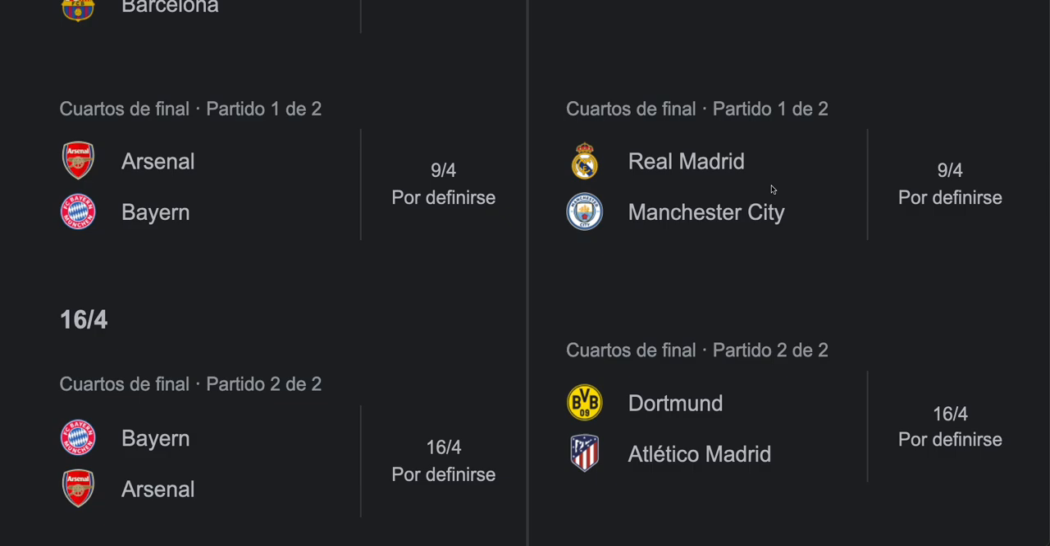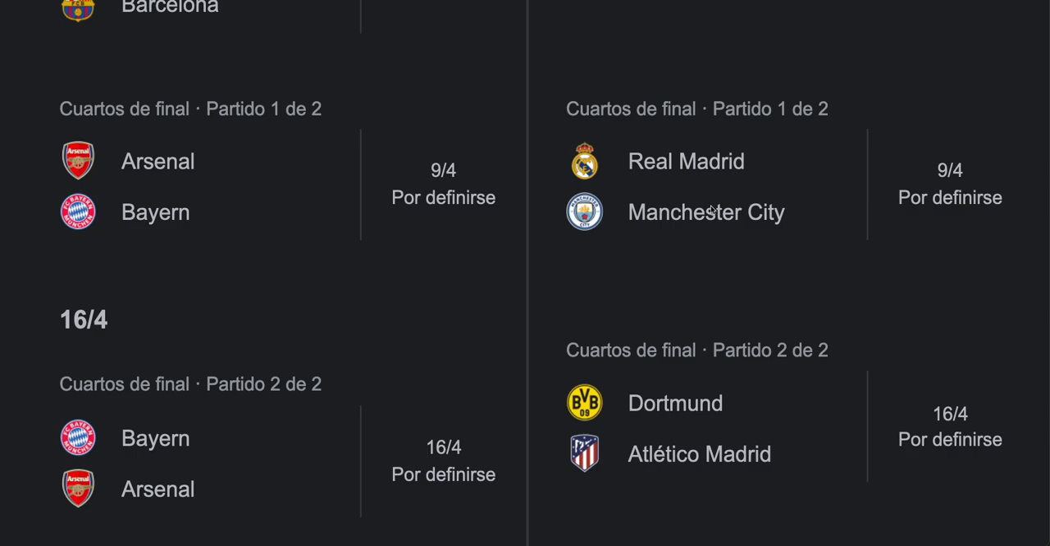But in the second leg, I think that Manchester City is a very great team, and they are a very great team playing as a home team. So I think that Manchester City is going to win the second leg, eliminate Real Madrid, and qualify to the semifinals. But this is very hard, because as I told you, you can never bet against Real Madrid, especially in Europe, because they know how to win these kinds of games.